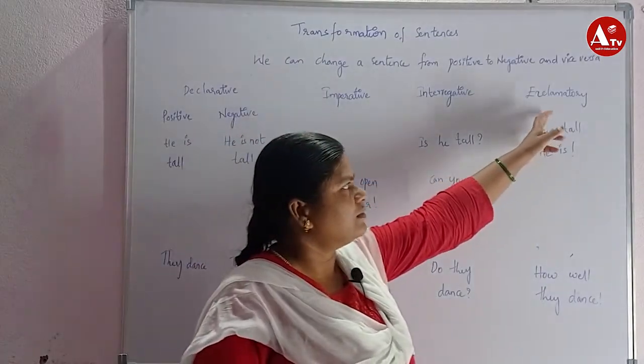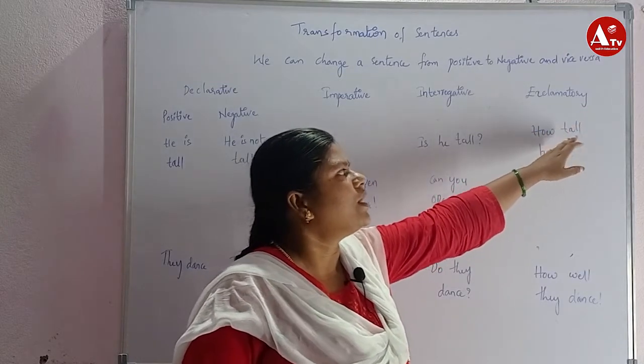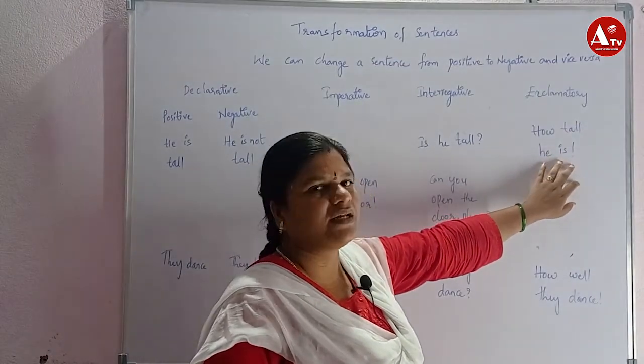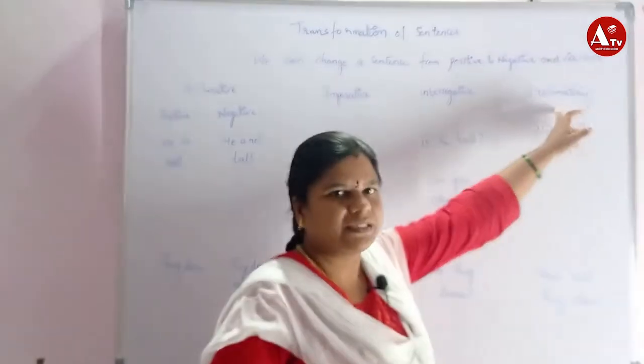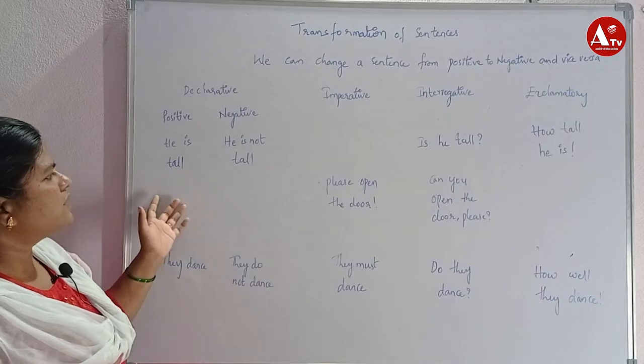Sudden expressions we call exclamatory sentences. How tall he is! How much tall he is! It is a sudden expression, so it is called an exclamatory sentence. Next, here we can't change the sentences.